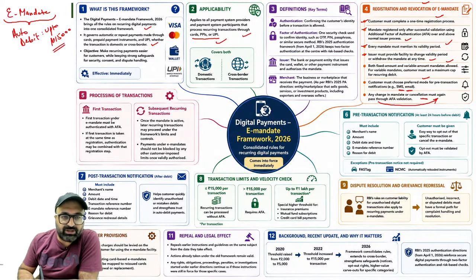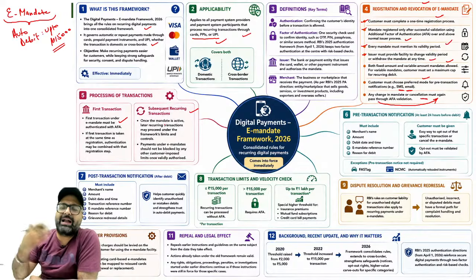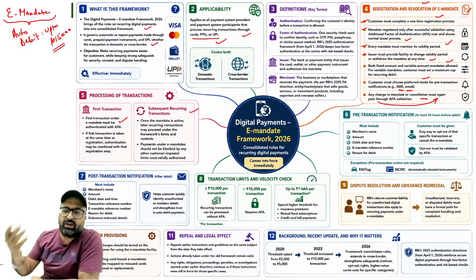What will the processing be, sir? First transaction under the e-mandate must be authenticated with AFA. So your first transaction should be done under AFA. After that, once you have given the AFA in the first transaction, all the transactions will be done automatically. There will be no additional factor of authentication required.